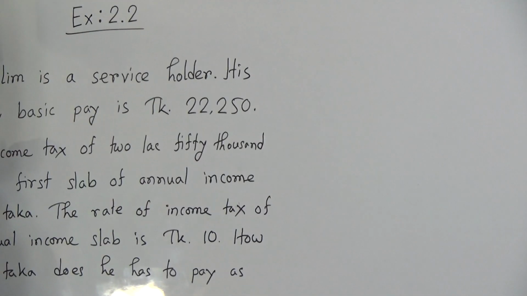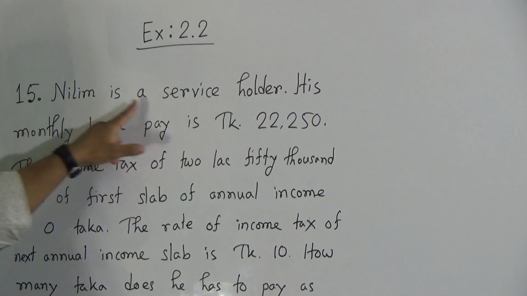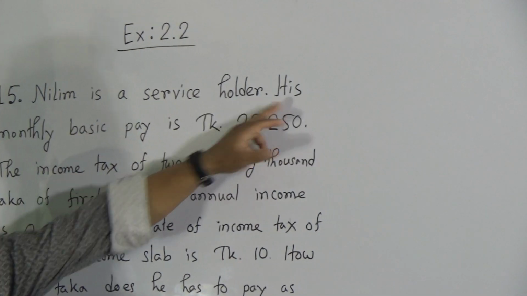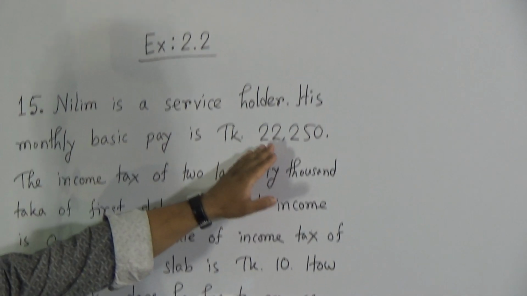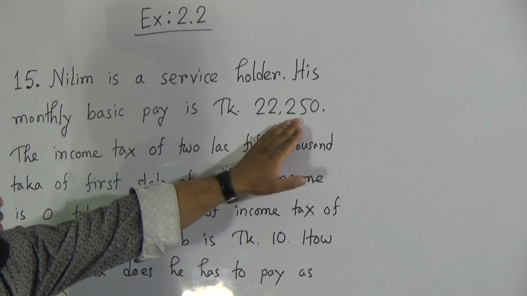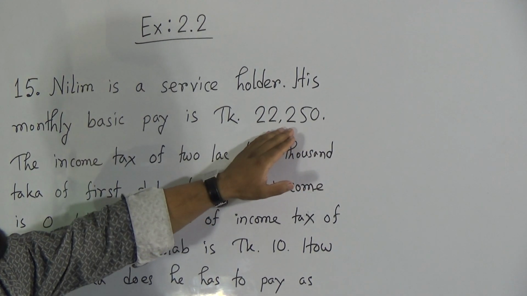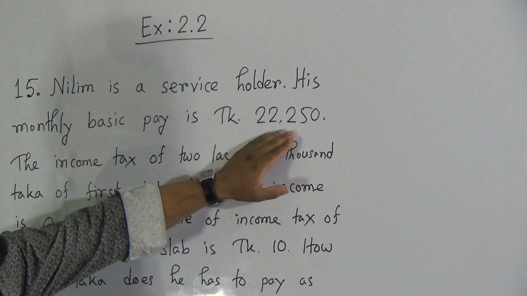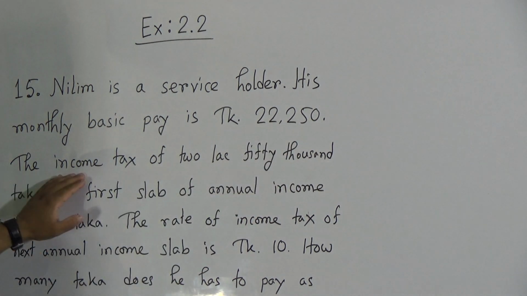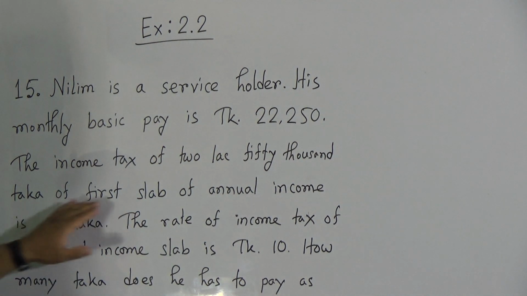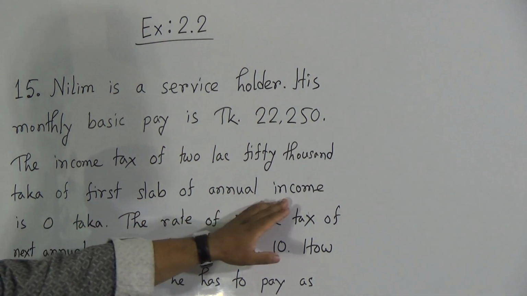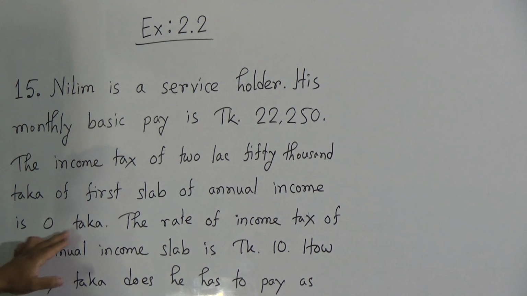Question number 15 of exercise 2.2: Nilim is a service holder. His monthly basic pay is taka 22,250. That means this is his monthly salary, monthly income. The income tax of 2,50,000 taka of first slab of annual income is taka 0.